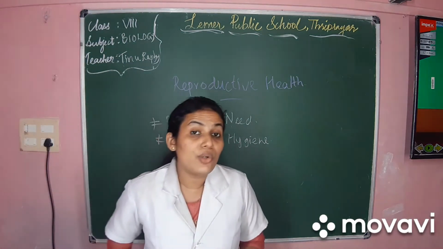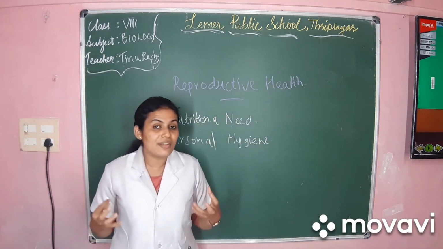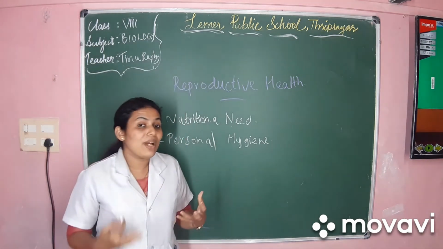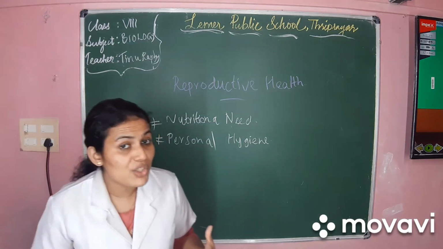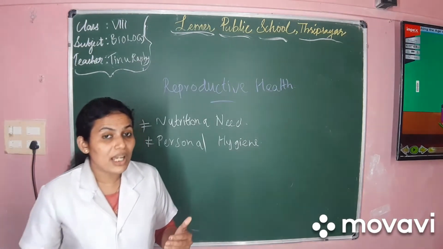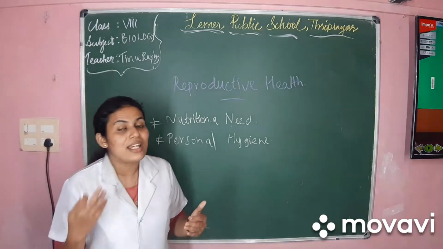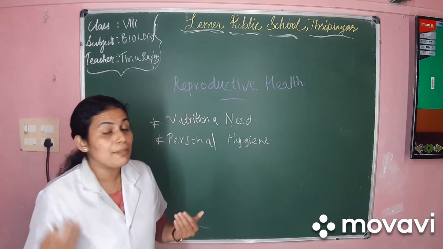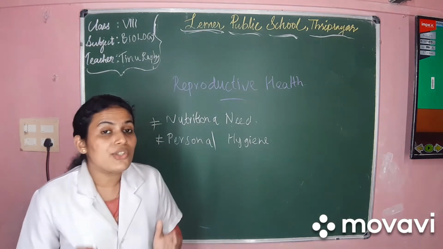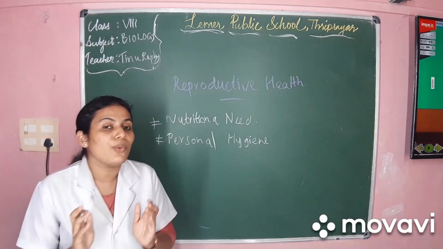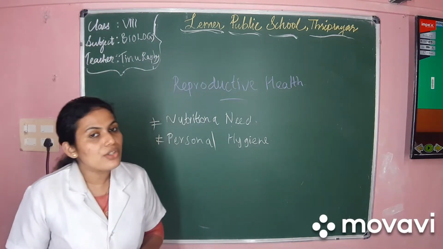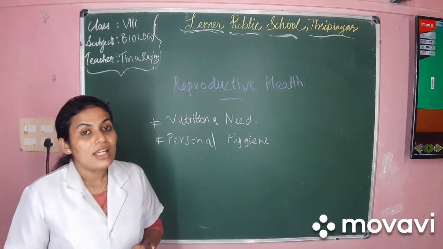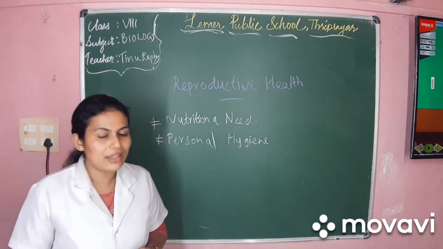So we have learned that during adolescence the muscular activity is more. All the glands produce hormones. Likewise, the sebaceous gland produces more sweat, and this production will affect the cleanliness and hygiene of a person, isn't it? As well as there are drastic changes that happen in the reproductive organs. So they should also be maintained clean and in a hygienic way. So personal hygiene also has to be taken care of during this age. It also affects the reproductive health of an individual.